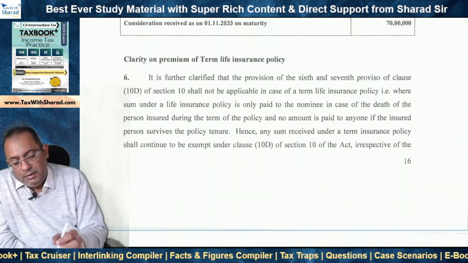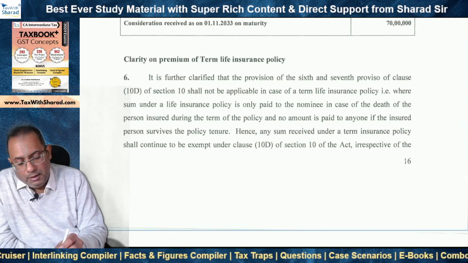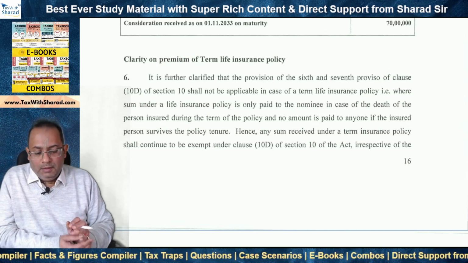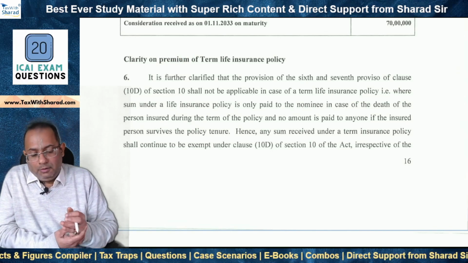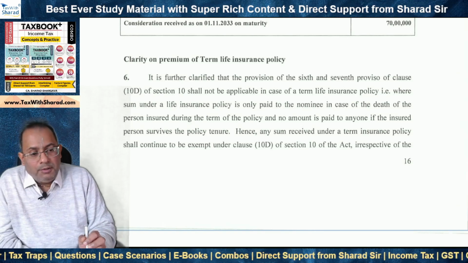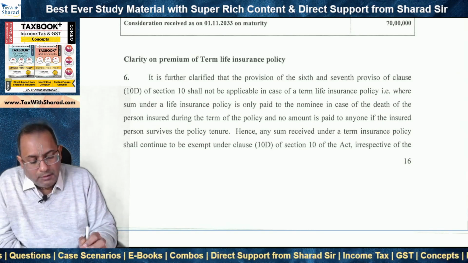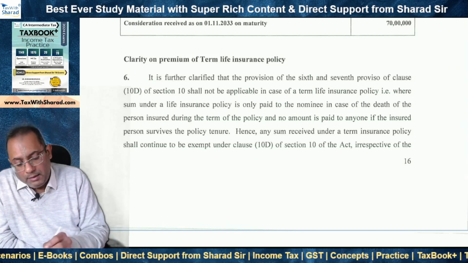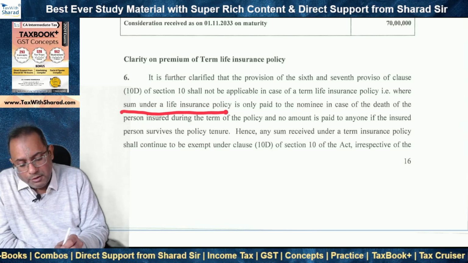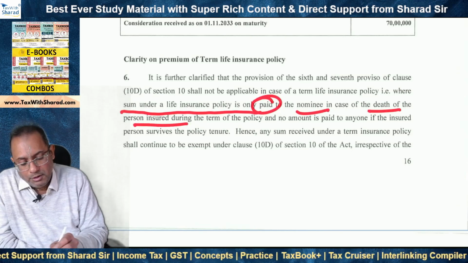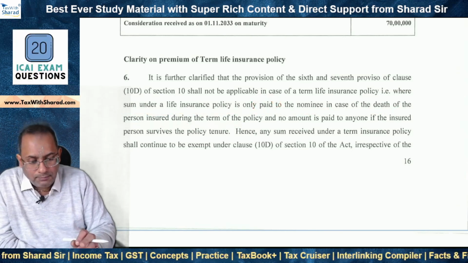Now the second clarification is in respect of premium of term life insurance policy, right? So we would have heard about term life insurance policies. And the question is, what is a term life insurance policy? The term life insurance policy is issued for a particular term, where the sum under a life insurance policy is only paid to the nominee in case of death of the person insured during the term of the policy.